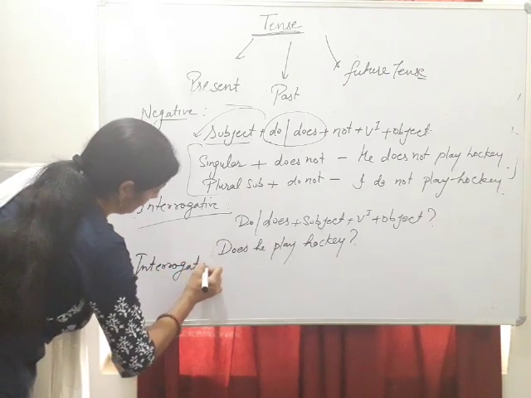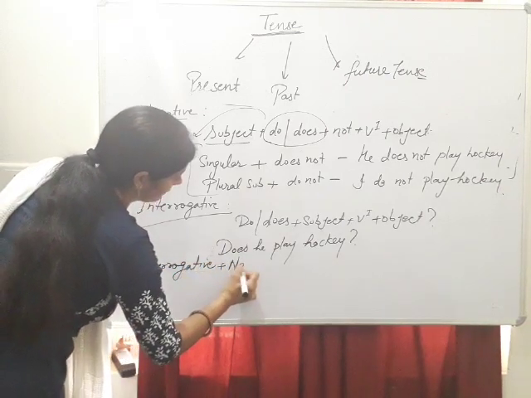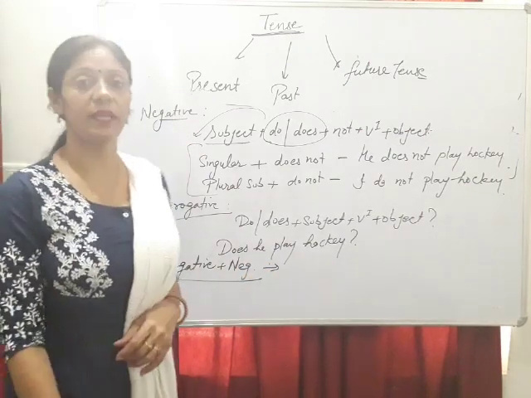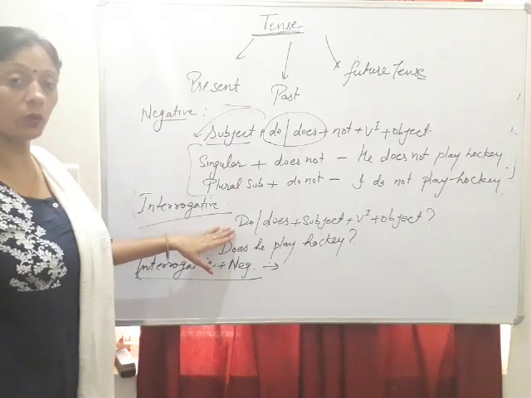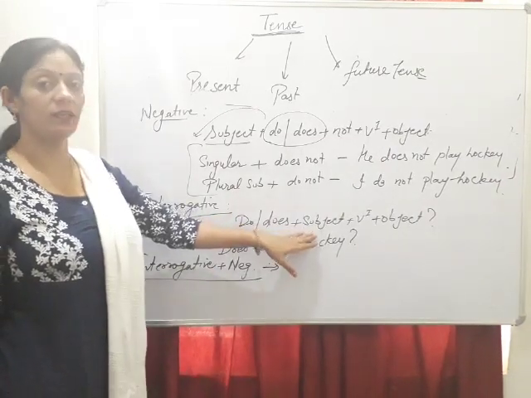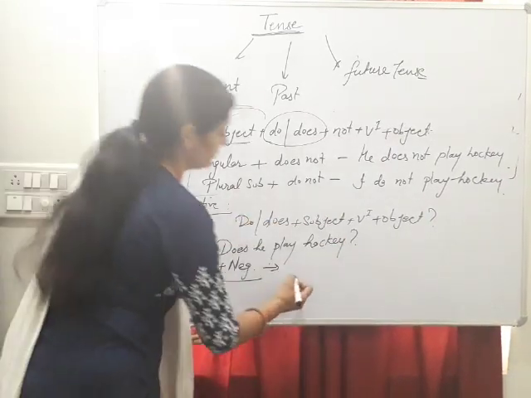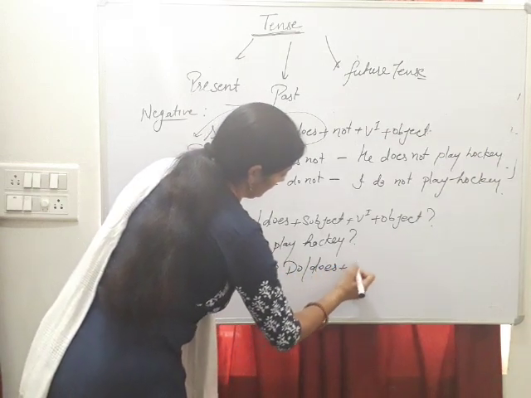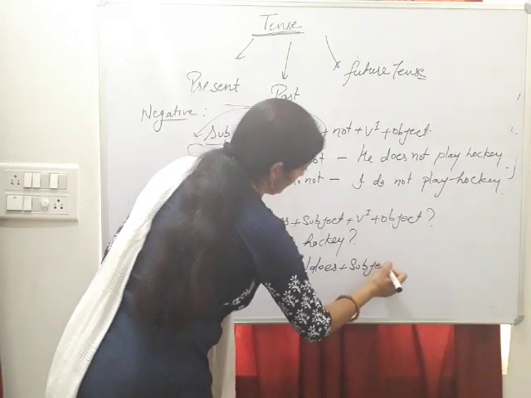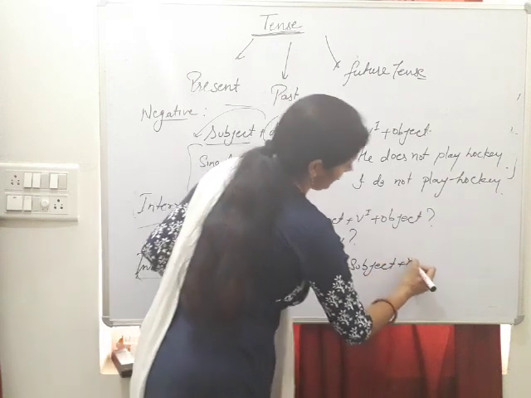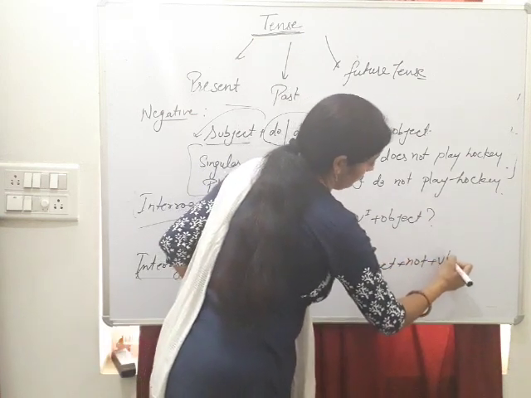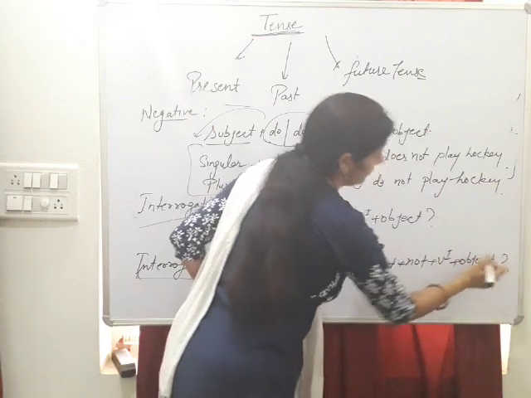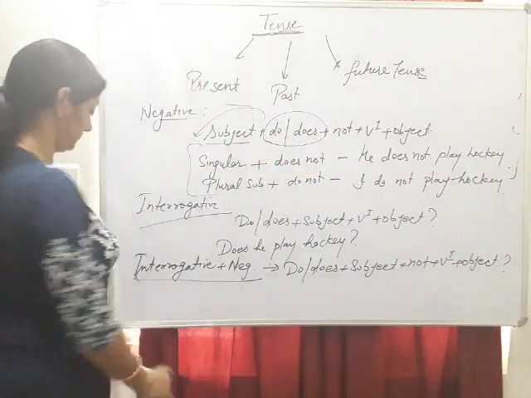In interrogative negative, at first we use do or does, then subject. After subject, not is used. Do or does, then subject, after that not, first verb, object and question mark.